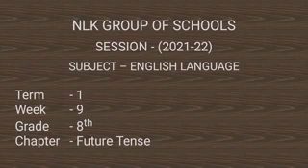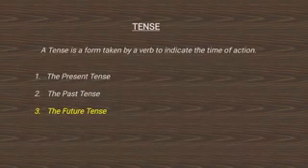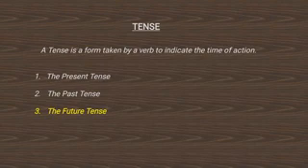Today I am going to discuss a new chapter of English language, that is future tense. First, let's see what is tense. A tense is a form taken by a verb to indicate the time of action. It is divided into three parts: the present tense, the past tense and the future tense.